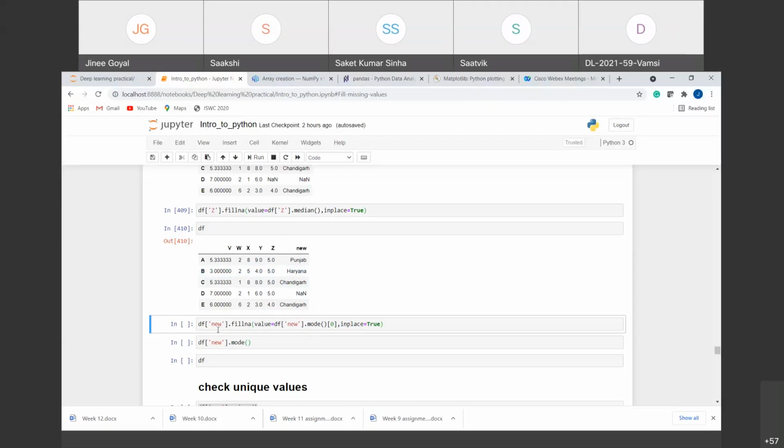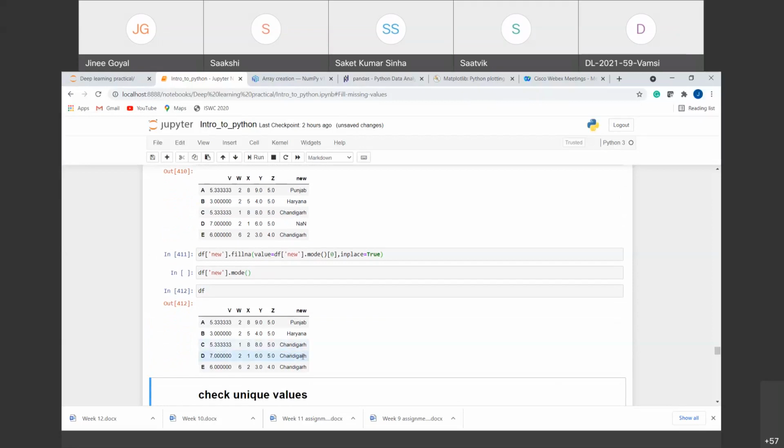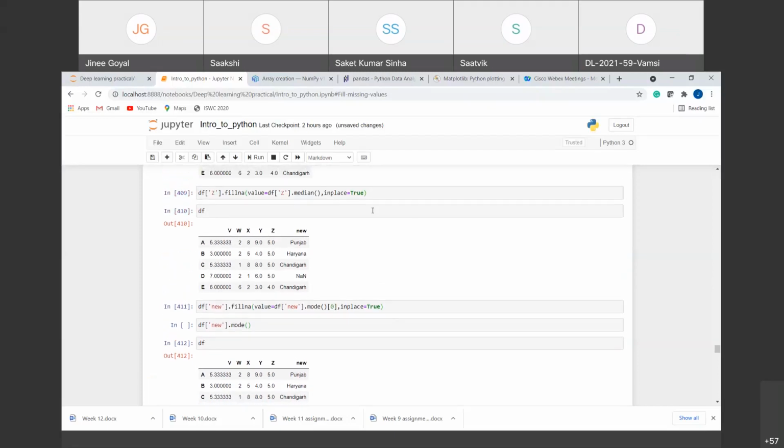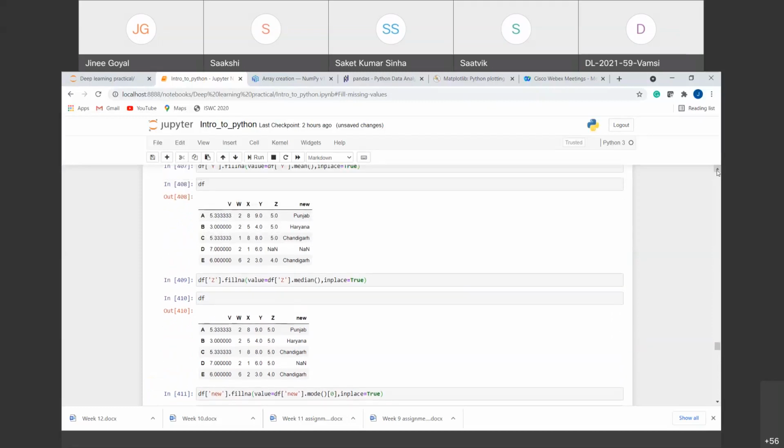So it is also the same. We have a data frame. Out of that, we find out the new column and we are filling it with mode, right? So if I run this and run this data frame, you can see it has been replaced with Chandigarh, that is the most frequently occurring category. Now you can see here that I have used an extra 0 here, right, which I have not used in case of median as well as in case of mean, right?